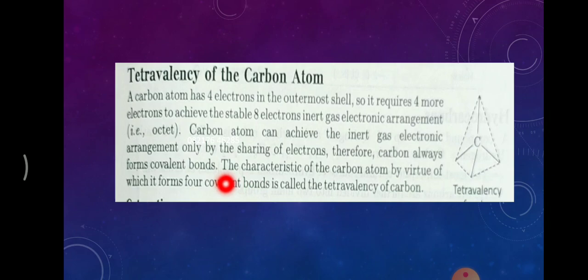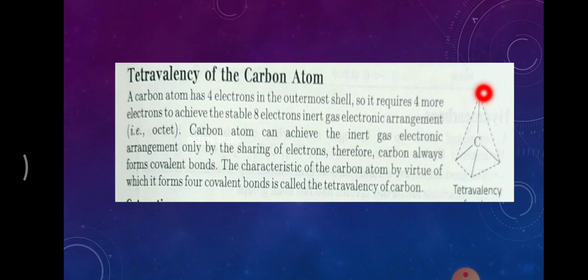They might ask this definition for 1 mark. What is tetravalency? The characteristic of a carbon atom by virtue of which it forms 4 covalent bonds is called tetravalency of carbon. The 4 electrons combine with any other element, and the bond formed is known as a covalent bond.